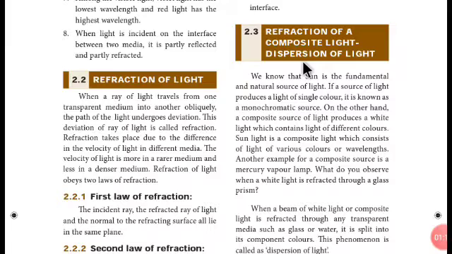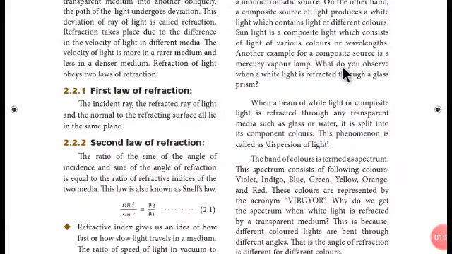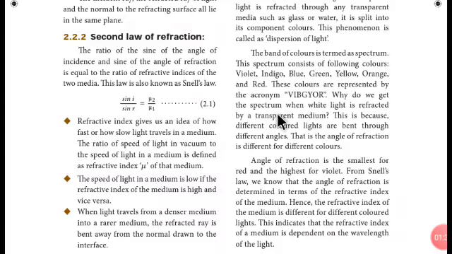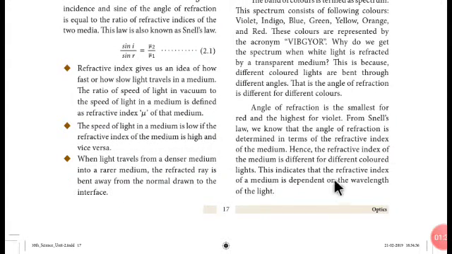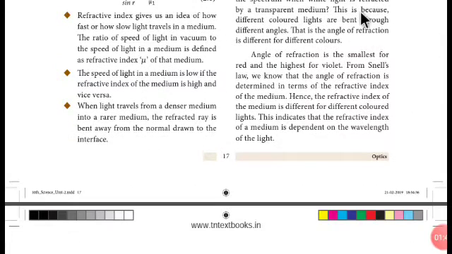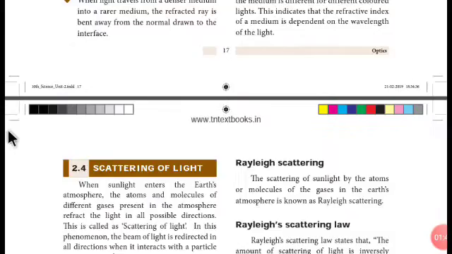And what is dispersion? Dispersion means separating of light. And here light means a white light. White light is composed of seven colors, and the band is called the spectrum. The band of seven colors is called the spectrum, and those seven colors are shortly denoted as Vibgyor. And the last line, refractive index of a medium is dependent on the wavelength of the light. This is very important. And that's all, recalling the last session.